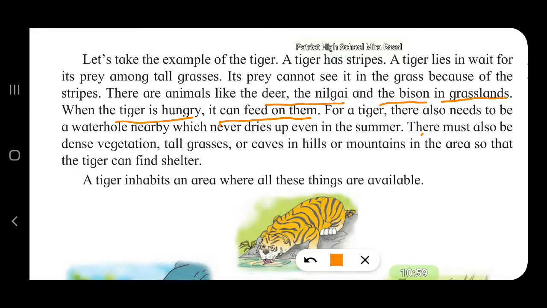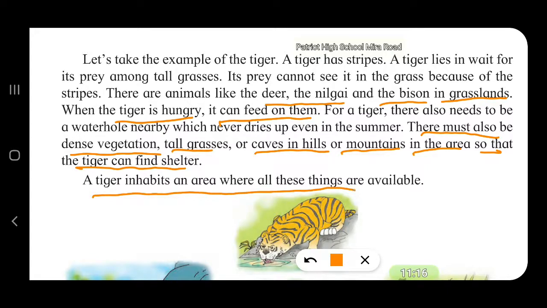There must also be dense vegetation, tall grasses, or caves in hills or mountains in the area so that the tiger can find shelter. A tiger inhabits an area where all these things are available.